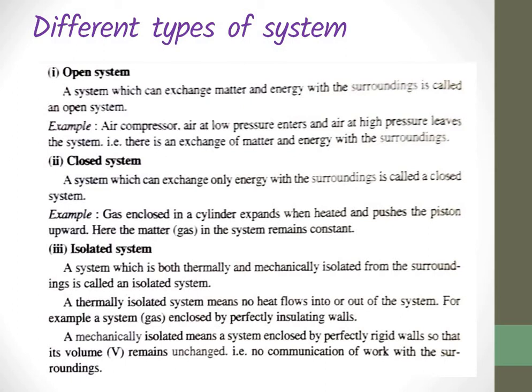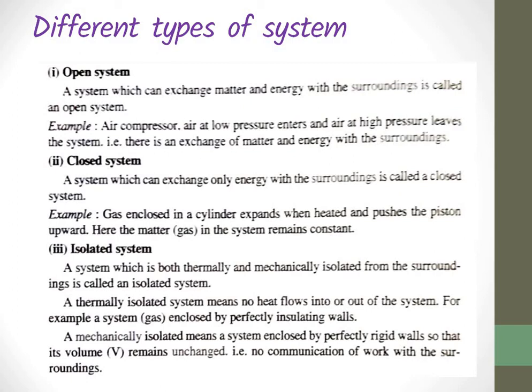Here, the matter inside the system remains constant, but it gets energy from outside. So this type of system is known as a closed system. For example, a simple case, a cup of tea which is closed by a plate or anything like that.